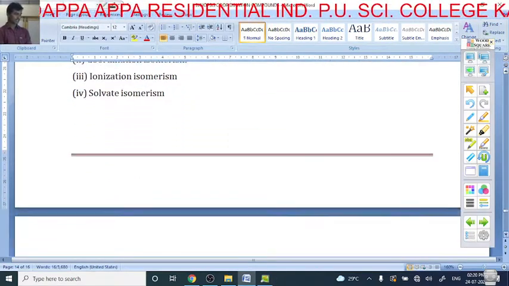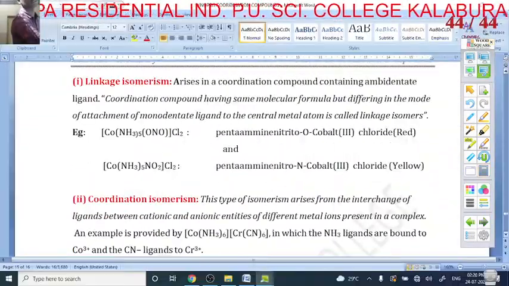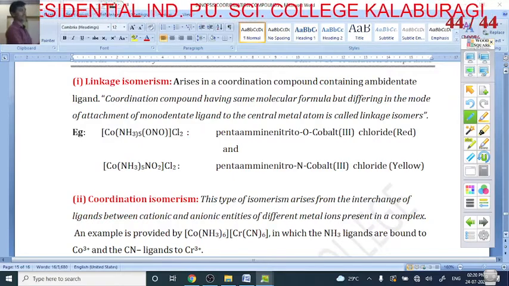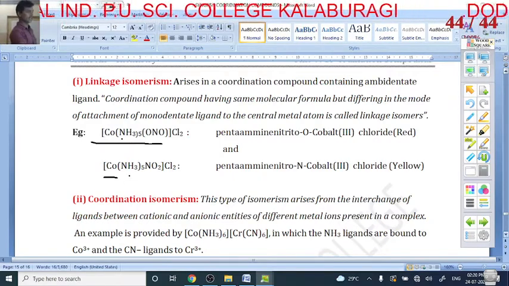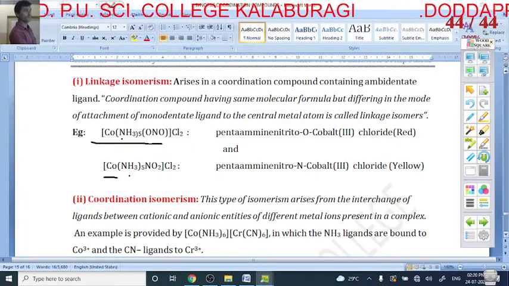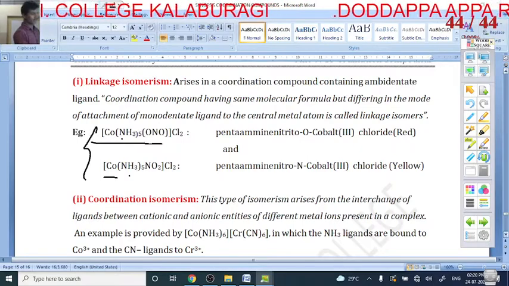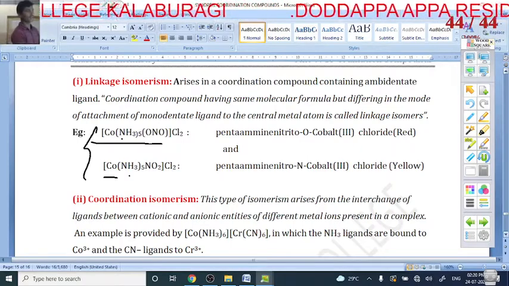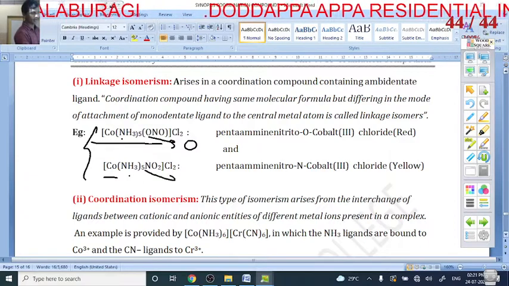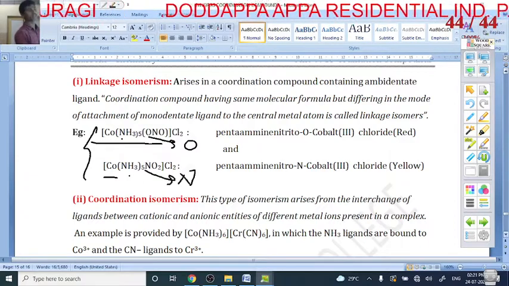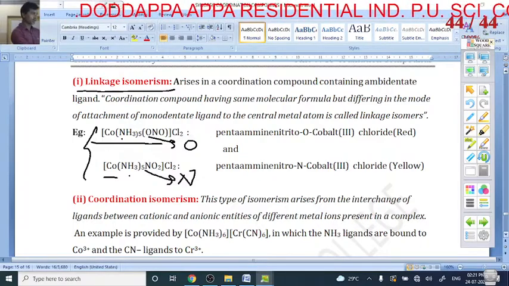Next, now the structural isomerism one by one. Okay, in the structural isomerism, my dear students, here the formula is same: Co(NH3)5(NO2) and Co(NH3)5(ONO). Both have the same formula, but the only difference is that here oxygen is the donor, and here nitrogen is the donor. So that's why it is called linkage isomerism.